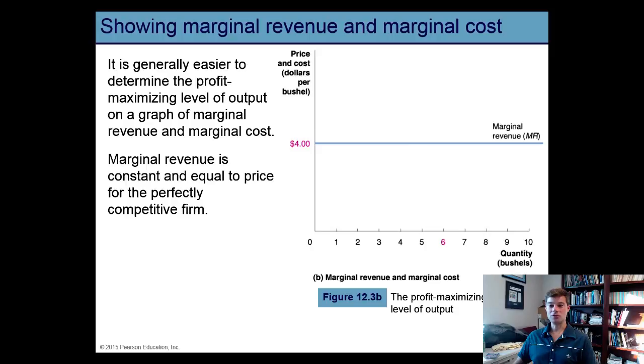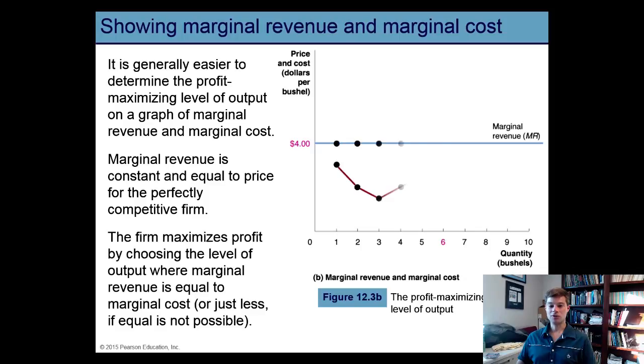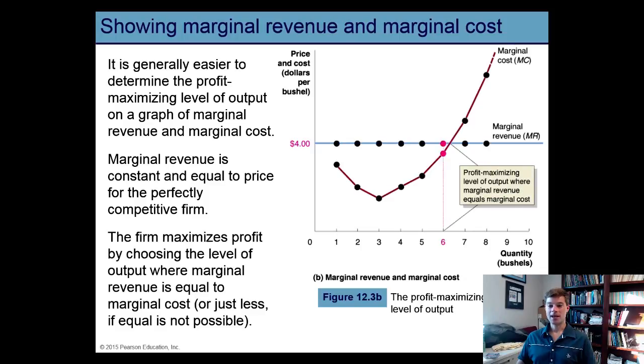I'm going to show this to you graphically now. The blue line at $4 is going to be the marginal revenue curve. And this reflects the price that each unit of output sells for in the perfectly competitive market. Next, I will show you the marginal cost curve. And in this graph, the perfectly competitive firm should maximize profits by producing that quantity where marginal revenue equals marginal cost. That's where the marginal cost curve and marginal revenue curve intersect one another.